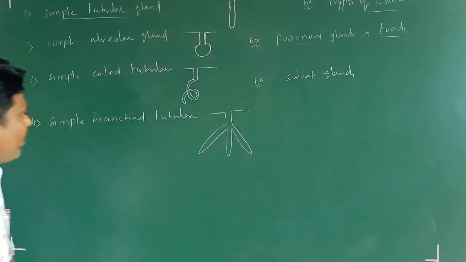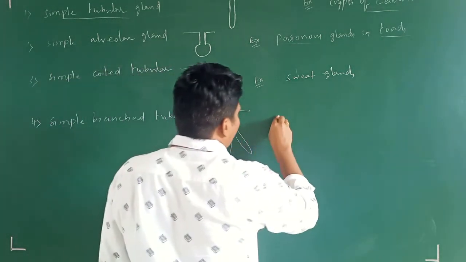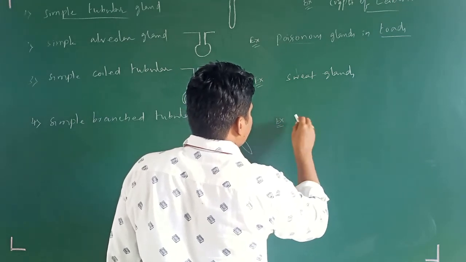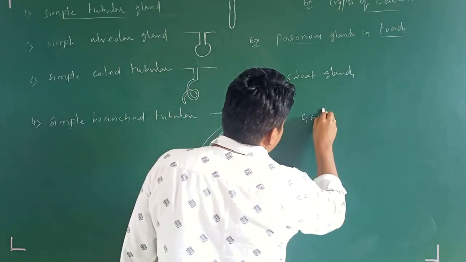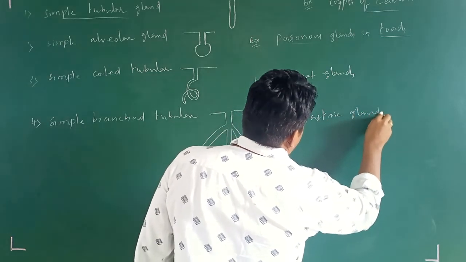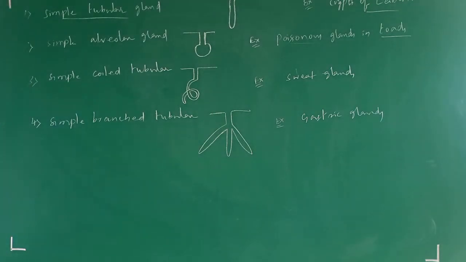This one is simple branched. See here the branching pattern, you are able to observe it. Where are you going to see this one? You are going to observe this in gastric glands, the gastric glands in the stomach.